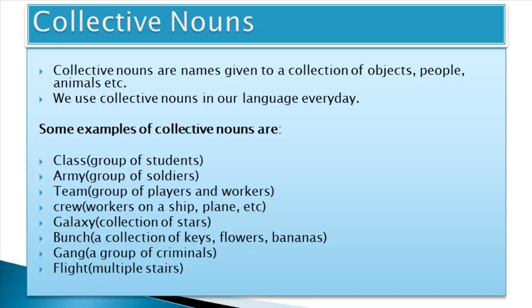Bunch can be a group of keys, flowers, or bananas. Gang is a group of criminals. Flight: if we say stairs leading somewhere, we'll say it's a flight of stairs. Collective noun means that we are talking about a collection, a group of something.